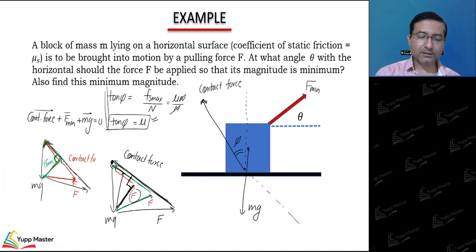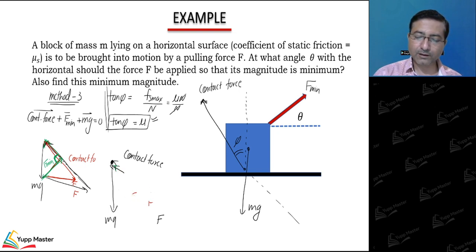So for method 3, I am using vectors to solve the problem. We came to know that this force F must be perpendicular to the direction of the contact force, right? So let's draw a clear diagram.